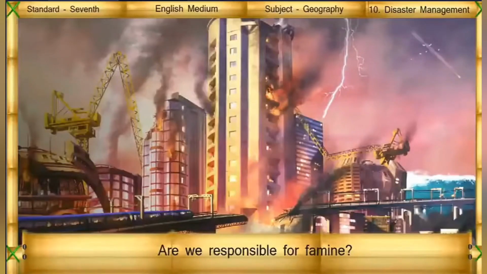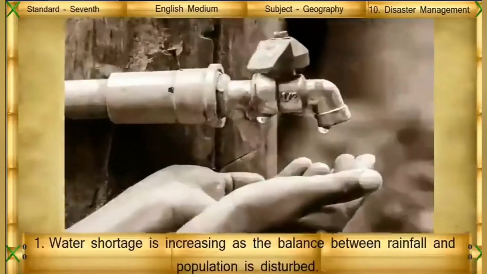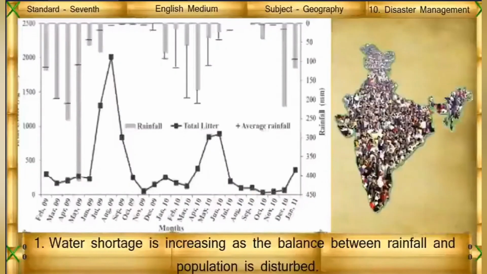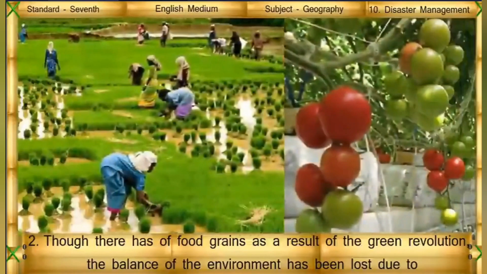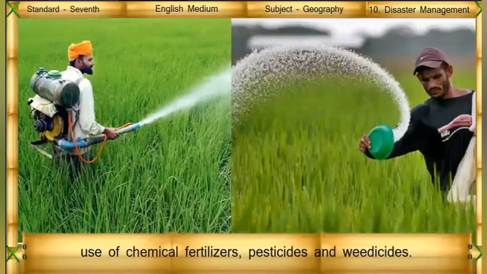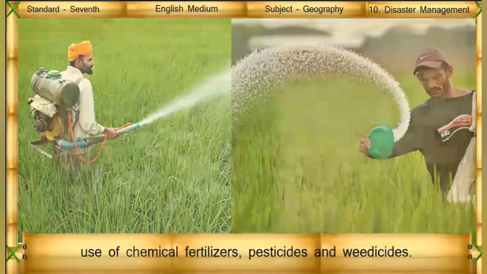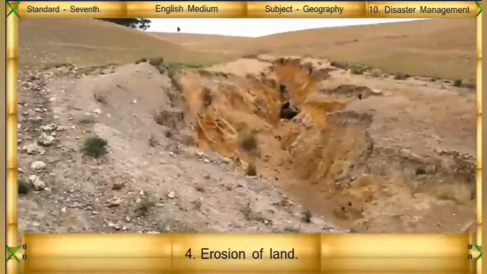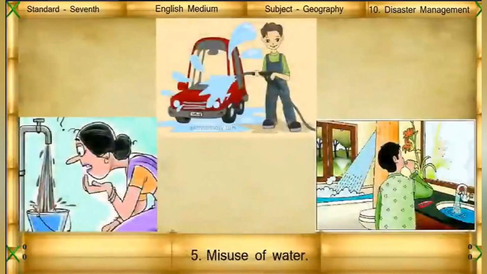Are we responsible for famine? Water shortage is increasing as a balance between rainfall and population is disturbed. Though there has been an increase of food grains as a result of the Green Revolution, the balance of the environment has been lost due to use of chemical fertilizers, pesticides and weedicides. Unlimited lifting of water, erosion of land, misuse of water.